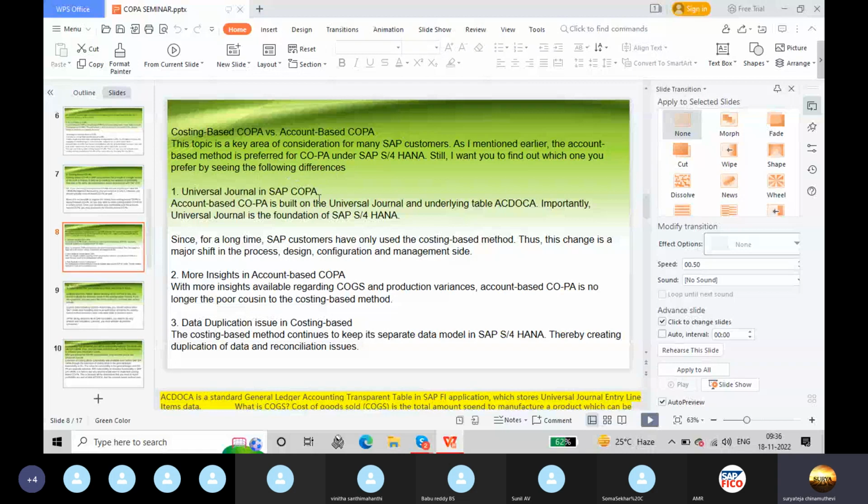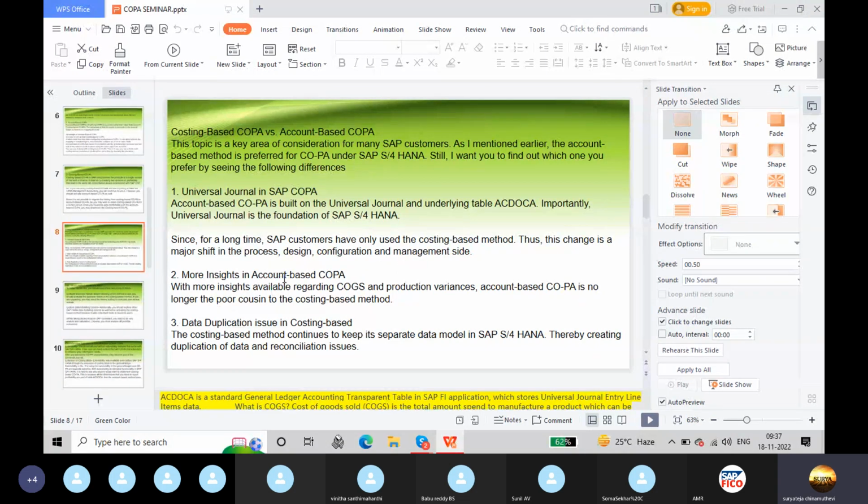Universal Journal in SAP COPA. Account-based COPA is built on the Universal Journal and underlying table ACDOCA. Importantly, Universal Journal is the foundation of SAP S4HANA. Here, ACDOCA is the Standard General Ledger Accounting transparent table in the SAP FI application, which stores universal journal entry line items data. Okay. Since for a long time SAP customers have only used the costing-based method, this change is a major shift in the process, design, configuration, and management side.